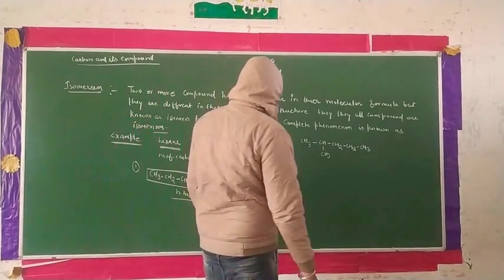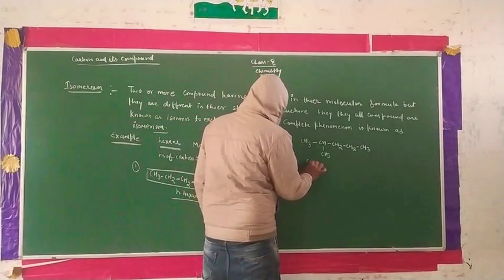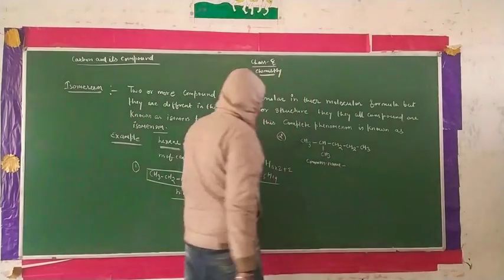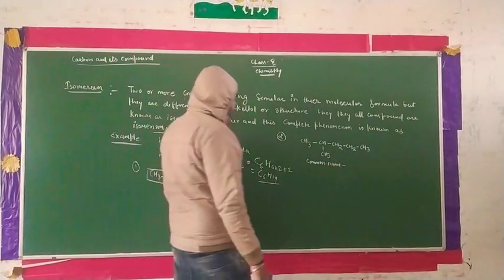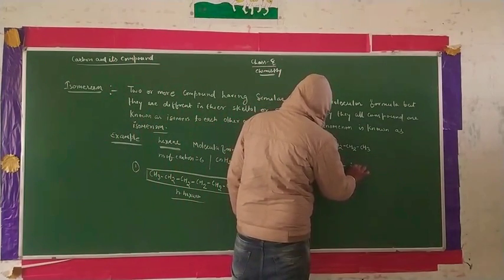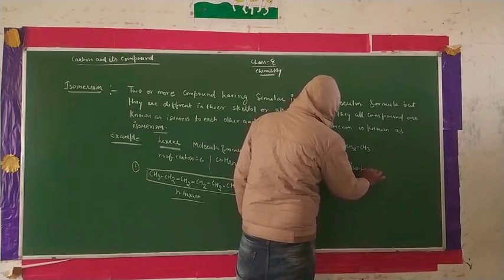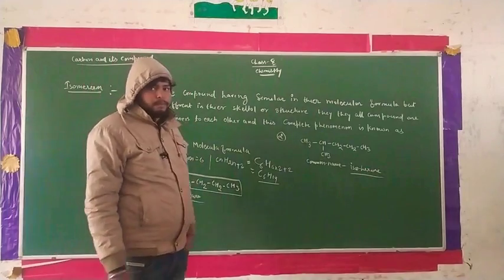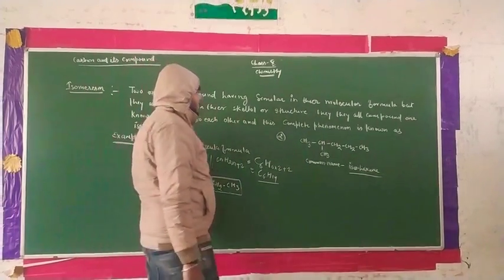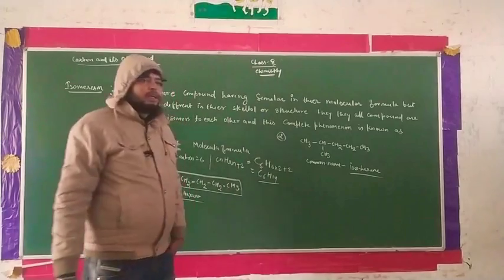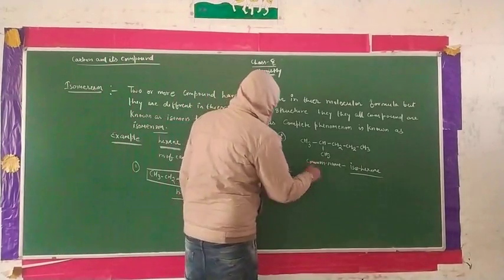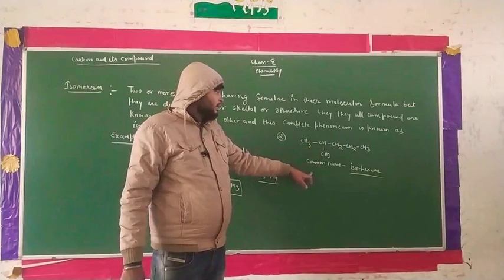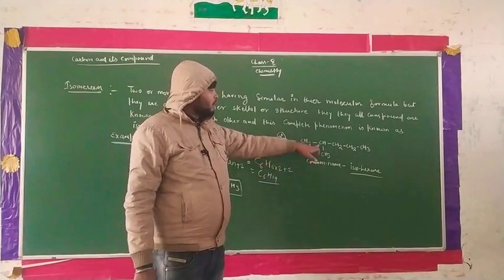For this compound, we write the common name, which is isohexane. What is the meaning of isohexane? When the second carbon gets one methyl group, that is the iso form.